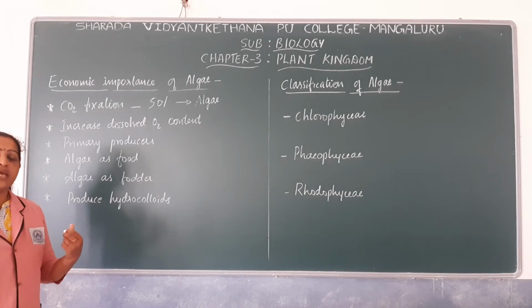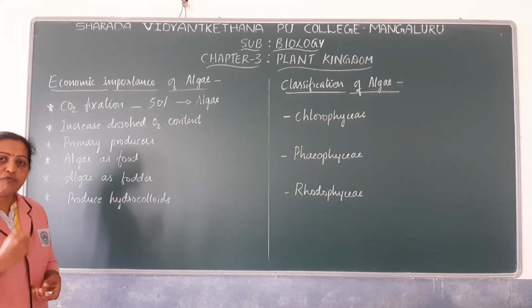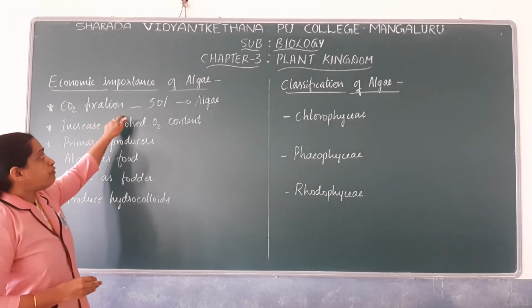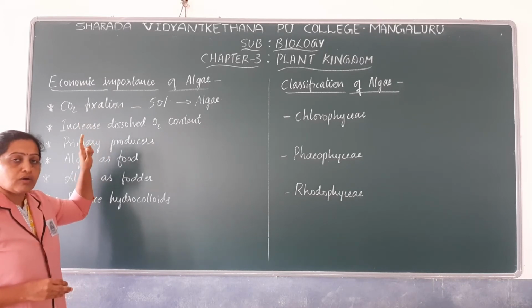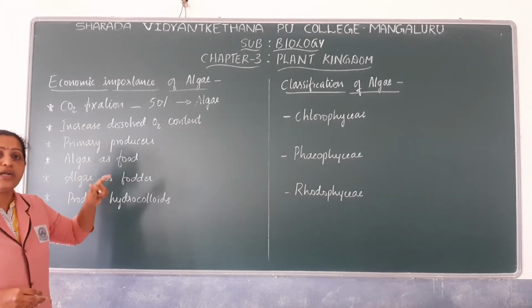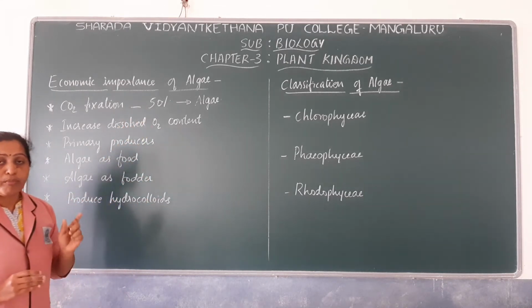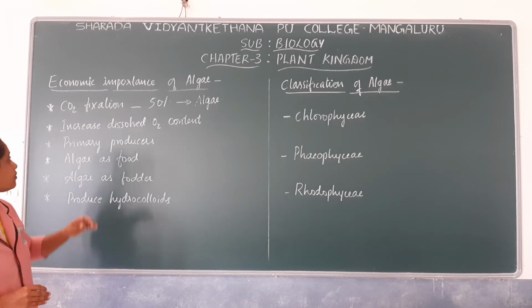You know that there are various other forms which also fix carbon dioxide on earth. Among them, 50% of the total carbon dioxide fixation on earth is done by algae through photosynthesis.